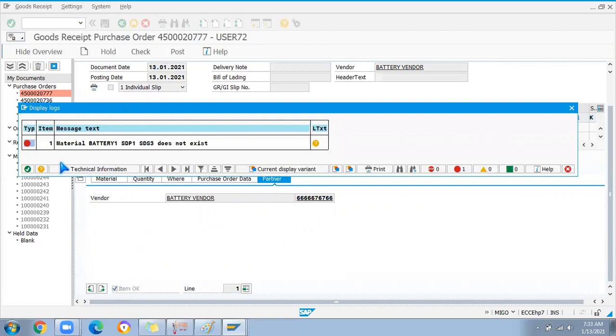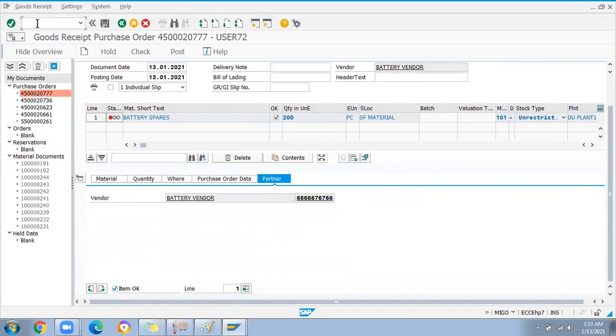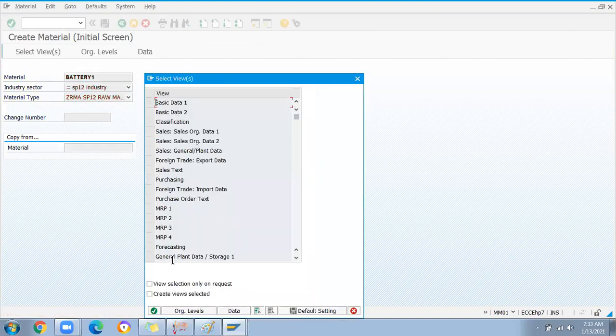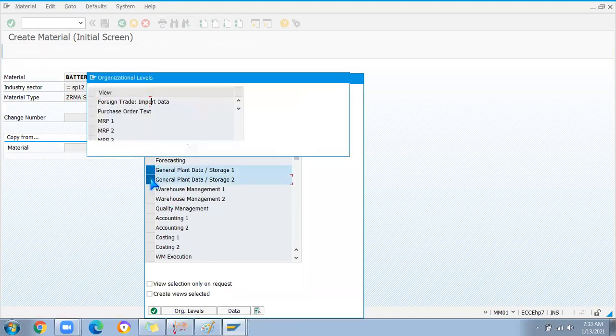Okay, it is saying for SDS3 there is no material extended. Quickly I'll extend the material with /n MM01. Battery one. Here I'm going to extend the store location.